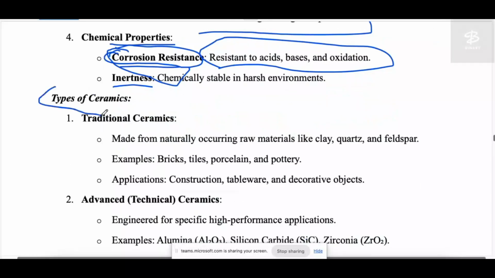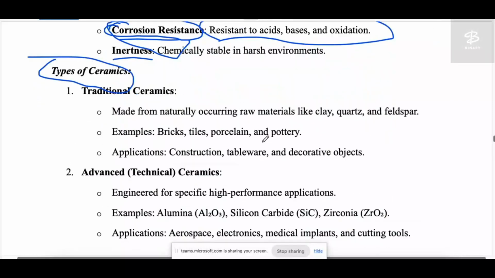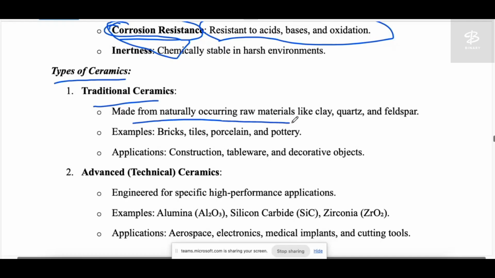Okay, so now we talk about the types of ceramics. The first type is traditional ceramics. Traditional ceramics means the ceramics which are commonly used since ancient times, known as the traditionals, made from naturally occurring raw materials like clay, quartz, and feldspar. Examples are bricks, tiles, porcelain, and pottery.